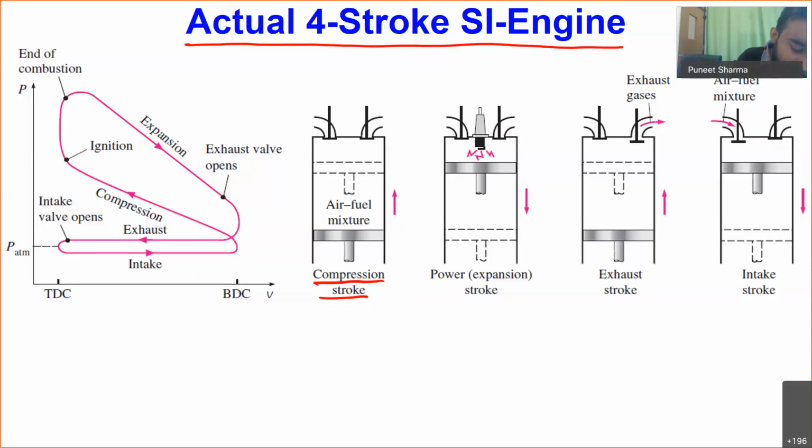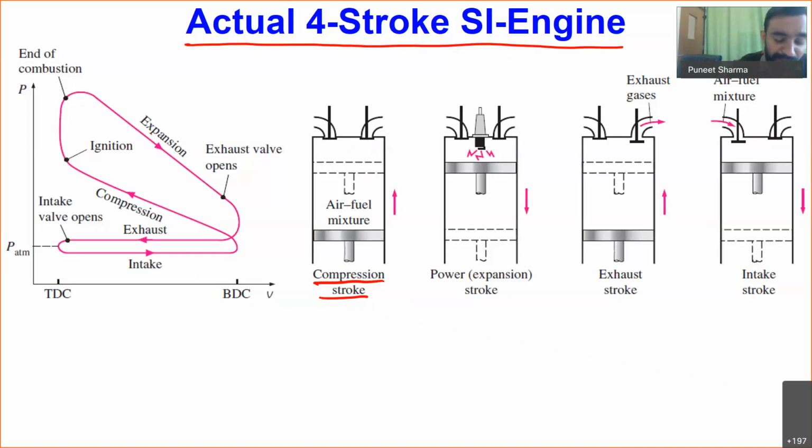In the actual cycle, if I consider the spark ignited cycle, in spark ignition engines, while we are entering air into the cylinder, we also inject a certain amount of fuel in the intake manifold itself.